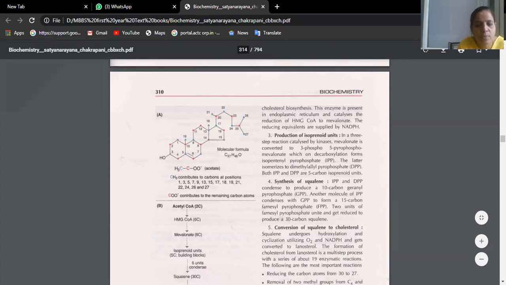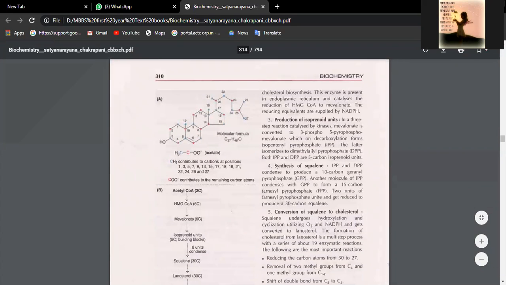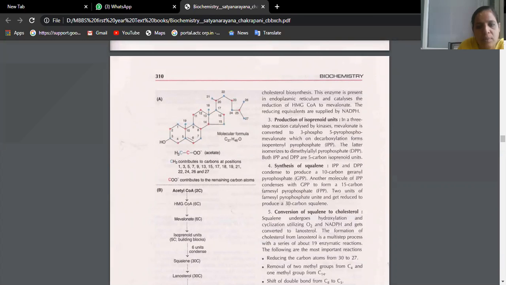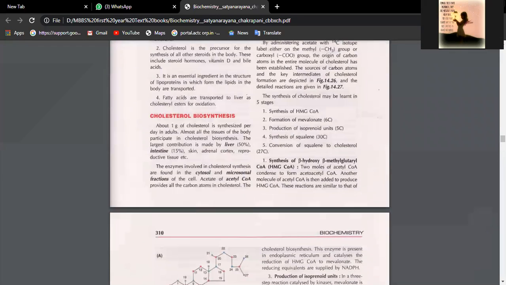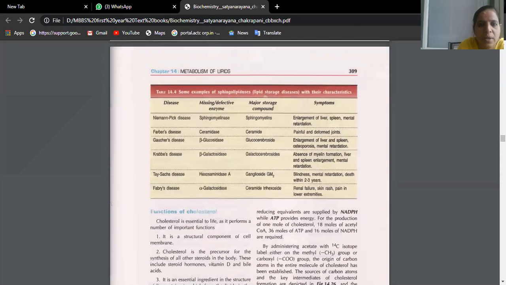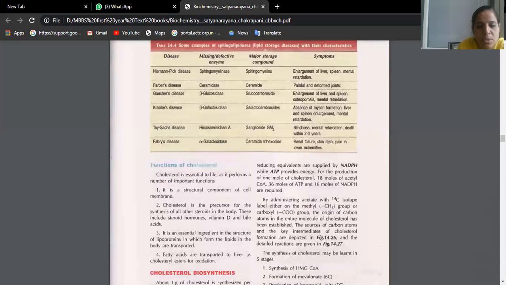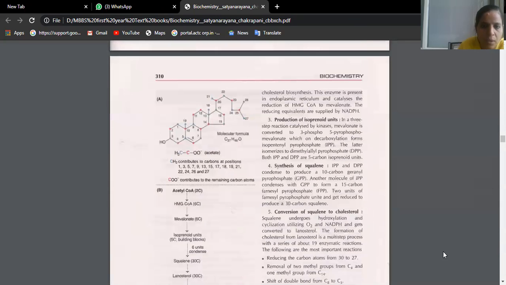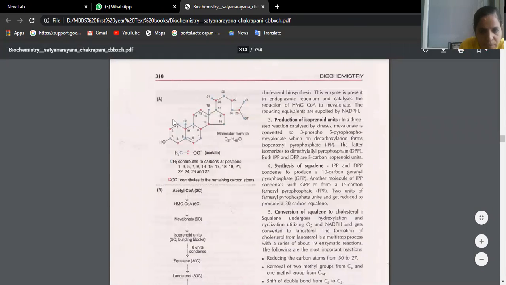What's the page number, ma'am? Here it is 310. Okay, ma'am. I don't know, because if editions change, usually the page numbers also will differ. So please look at this picture.